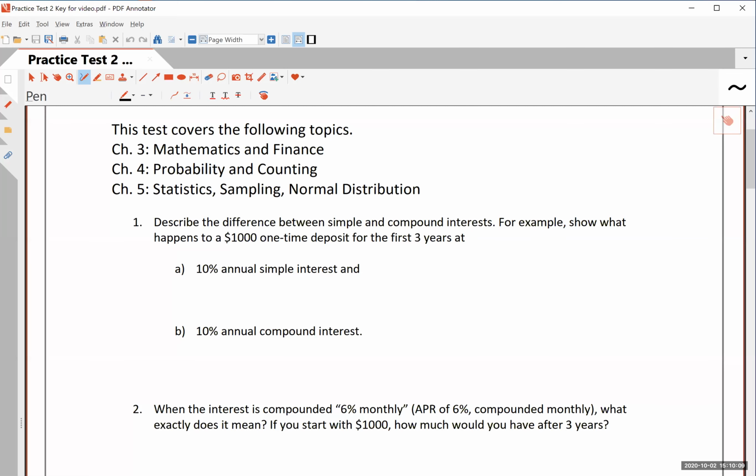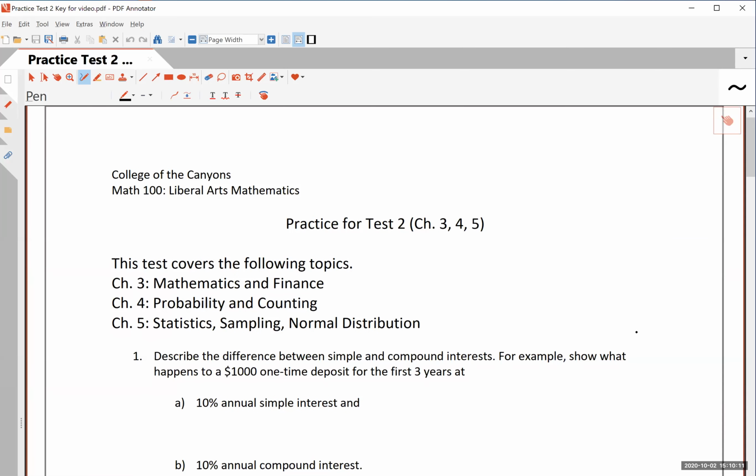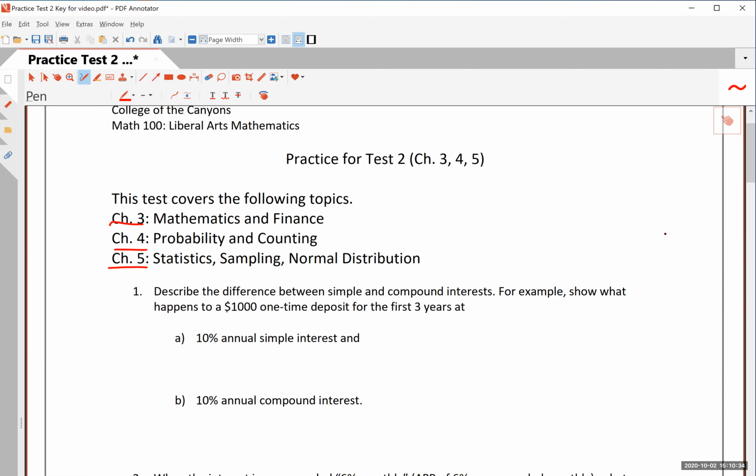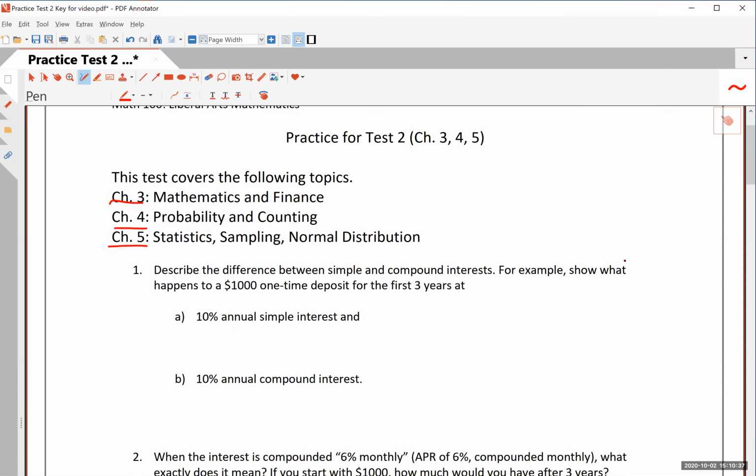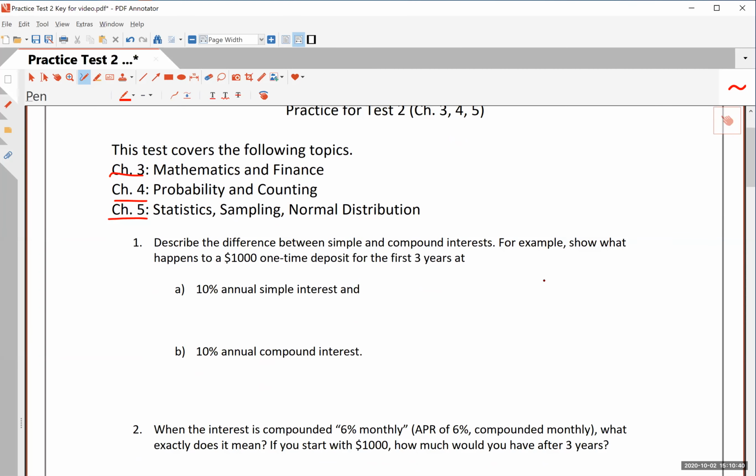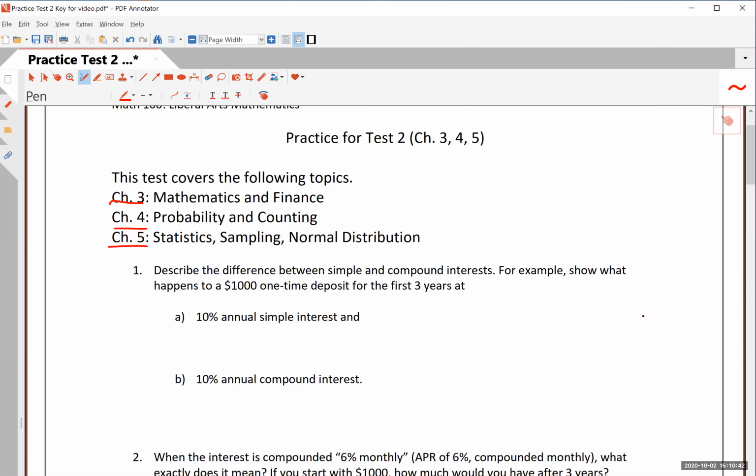Okay, so as I mentioned here just a few seconds ago, this video is one where we will be just going over these problems in detail for practice test number 2, right? And of course, as usual, test number 2 is going to have different types of problems, but they will all come from chapter 3, chapter 4, and chapter 5. I have some extra space here that you don't see in the original practice test number 2. And you do not have to turn these things in or scan your work, not for practice test.